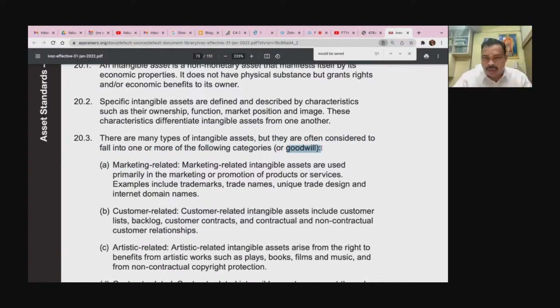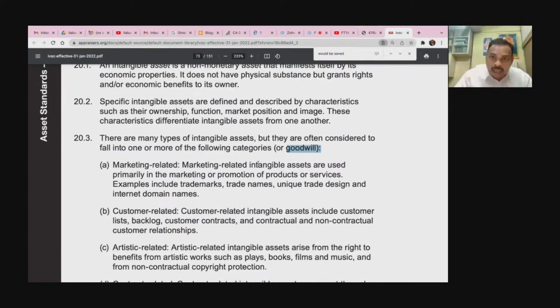Actually, this word goodwill is only a residuary term. There is a cell phone, its original cost is 40,000, but I pay 75,000. That 35,000 is actually goodwill. Business worth is only 6 crores, but I pay 7.5 crores. So 1.5 is actually goodwill. Goodwill is not defined anywhere for your information. It is neither defined in your ICA RVO valuation standards nor in international valuation standards. The only definition is goodwill is a residual value. Okay, please be very clear about it.